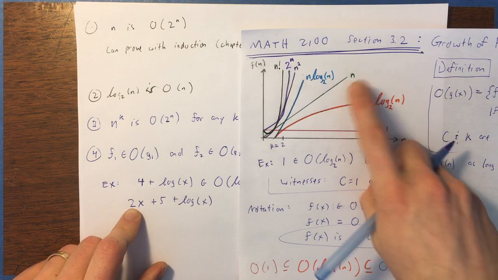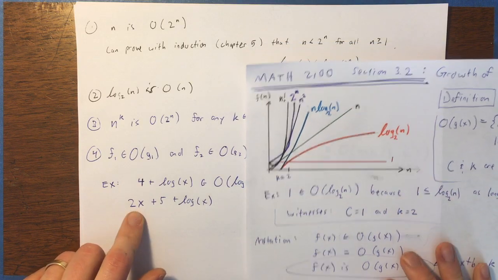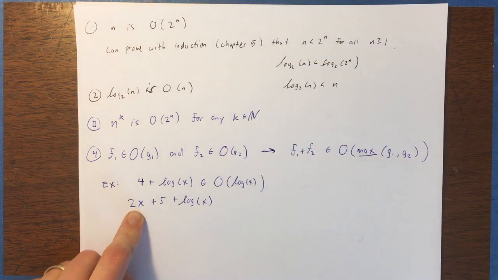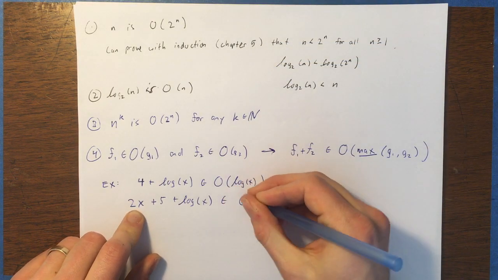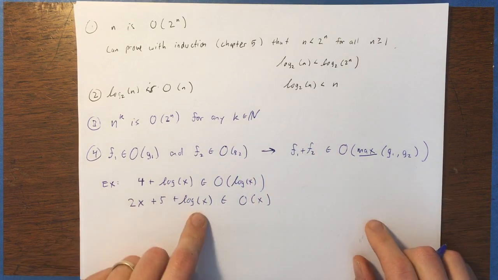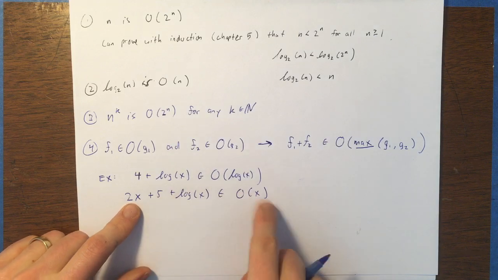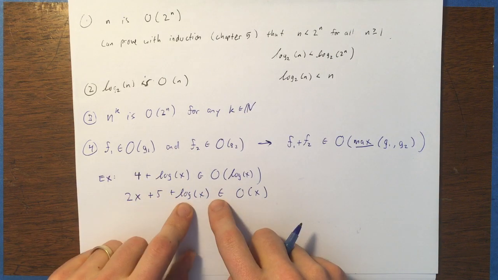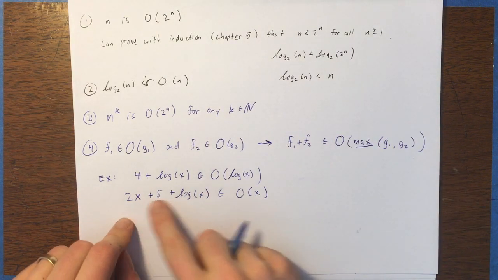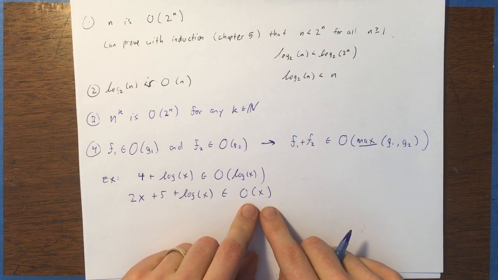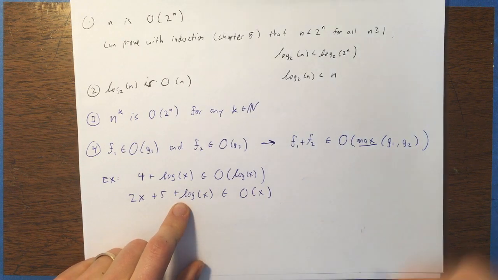So you basically take the maximum of all of those. 2x is big O of x, so this is going to be big O of x as well, okay? Linear functions are all big O of x, but a linear function plus a log function, which is slower, is also still going to be big O of x. It doesn't change its growth by adding a slower function.